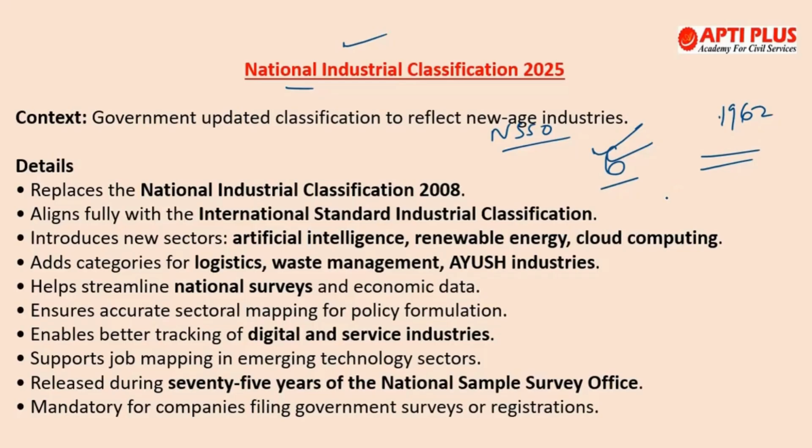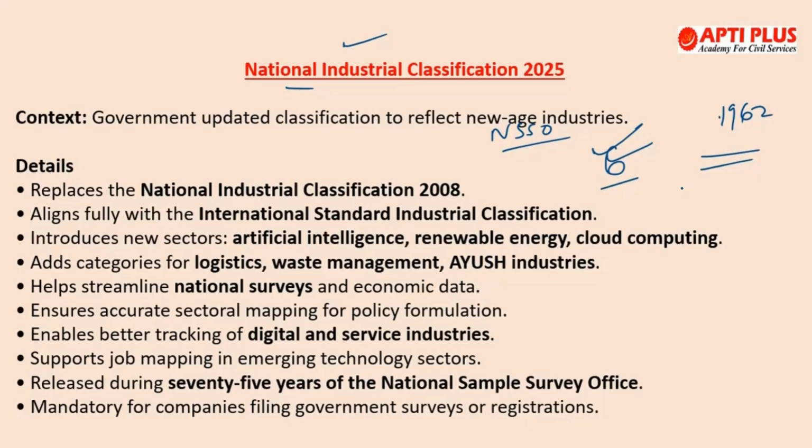This aligns with United Nations International Standard Industrial Classification. Okay, so this basically is a standardized system which will classify all the economic activities that are going on in India. And now there are certain emerging sectors like cloud service, blockchain, renewable energy, waste management, etc. Now these also have been included as a part of those economic activities.